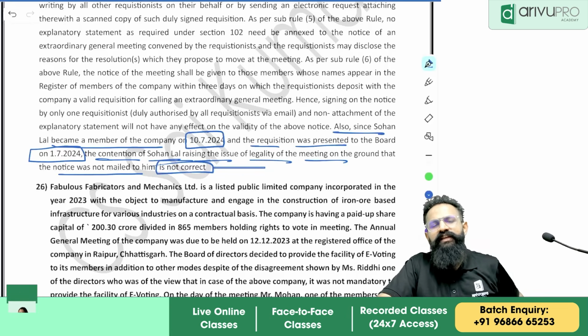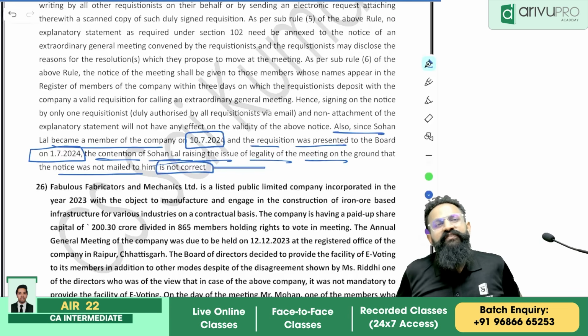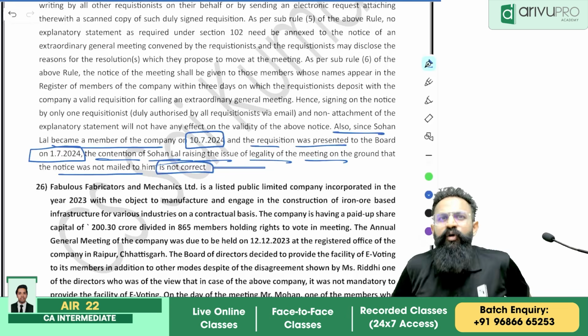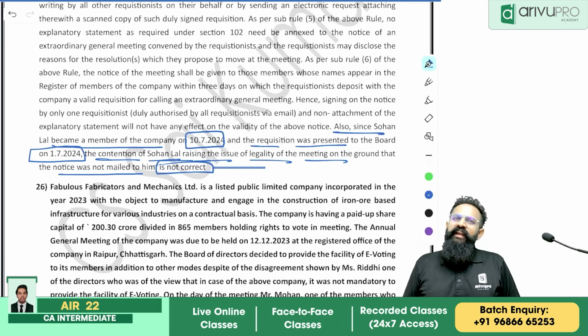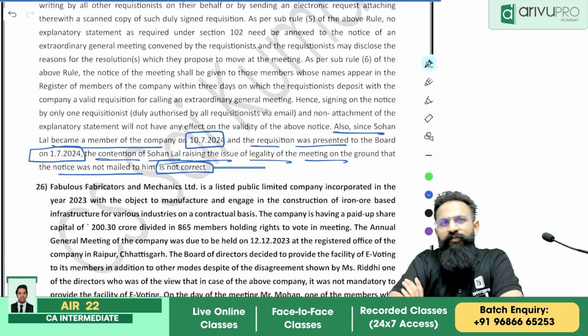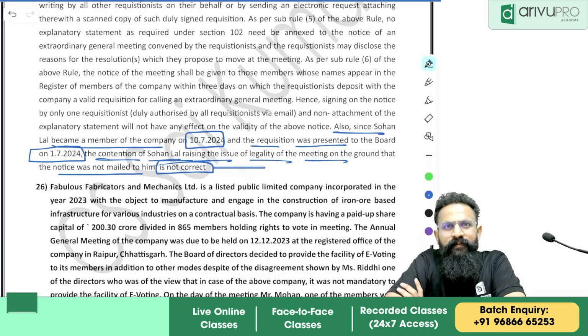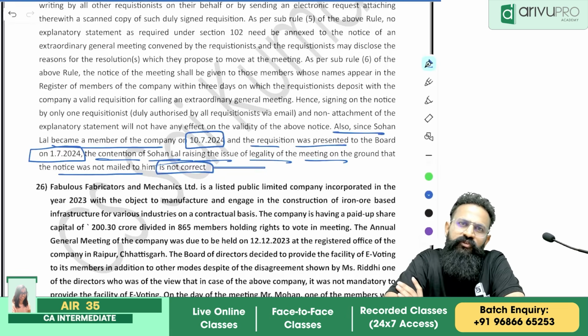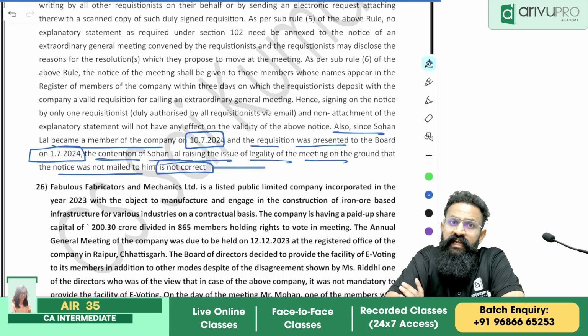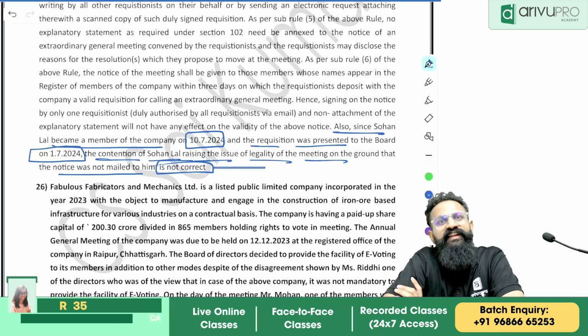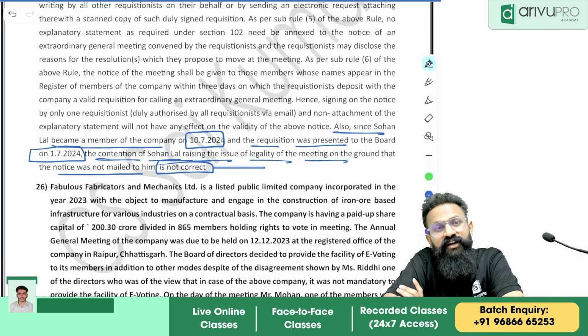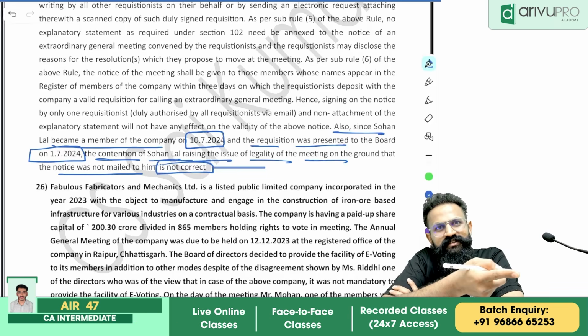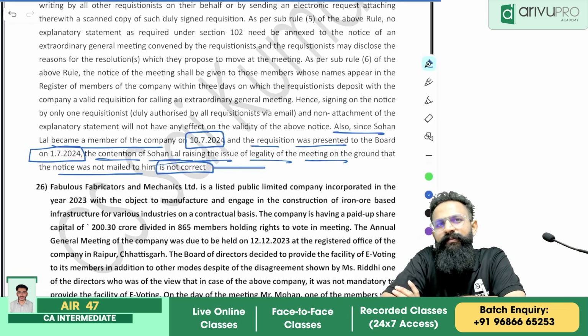What is my opinion? Remember, you have given a request to call for an EGM on 1st July. Now, as on 24th July, they have not yet conducted a meeting. Now, you can only conduct a meeting on your own, correct? Now, what will be the procedure? The directors will hand over the register of members to the shareholders. Now, when did this fellow become a member? He became a member on 10th of July.